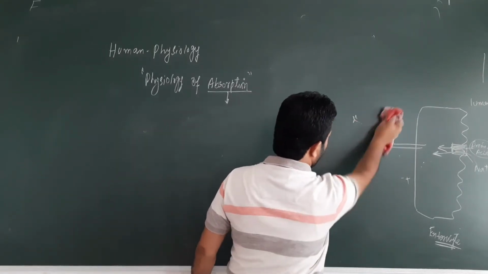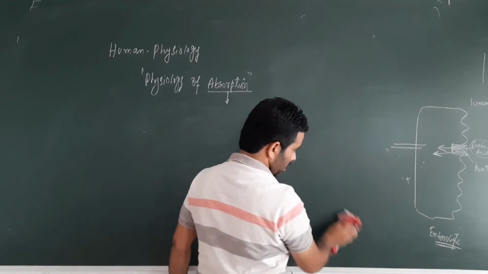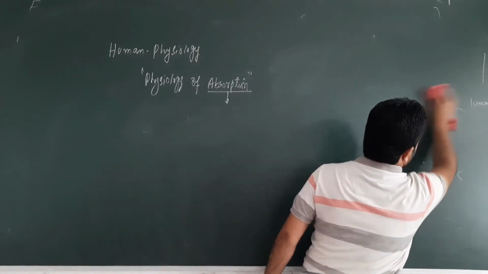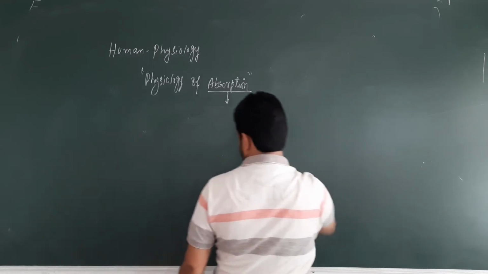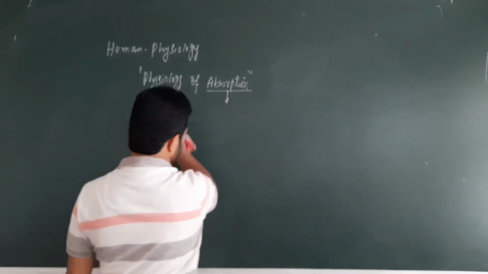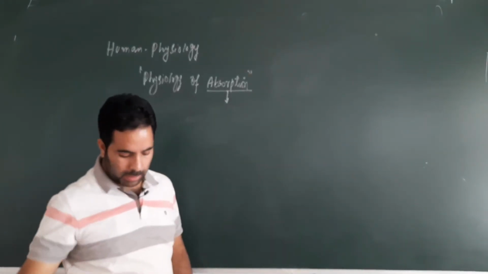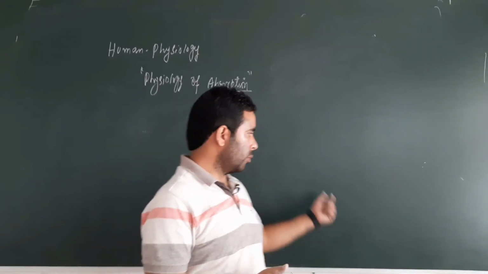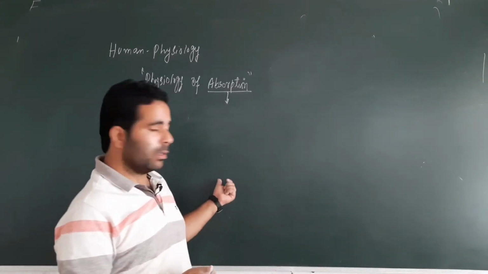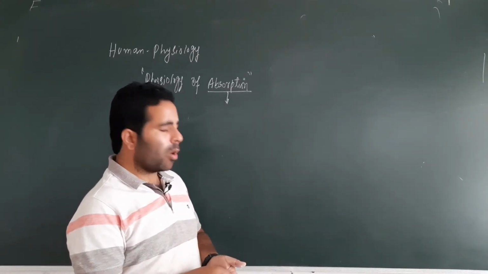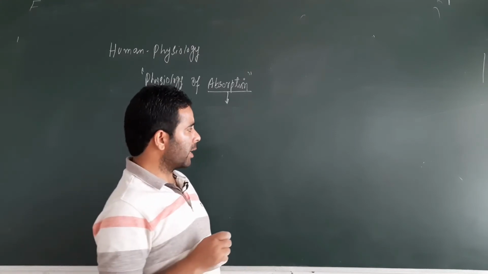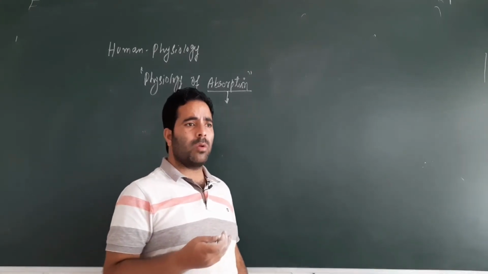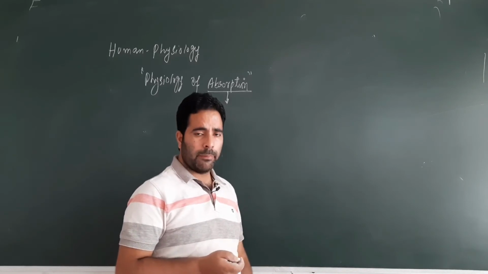Here I would like to add a point. Generally the proteins are first digested and then amino acids are absorbed by the same process as I mentioned. But sometimes some small peptides are directly absorbed without being converted into amino acids.